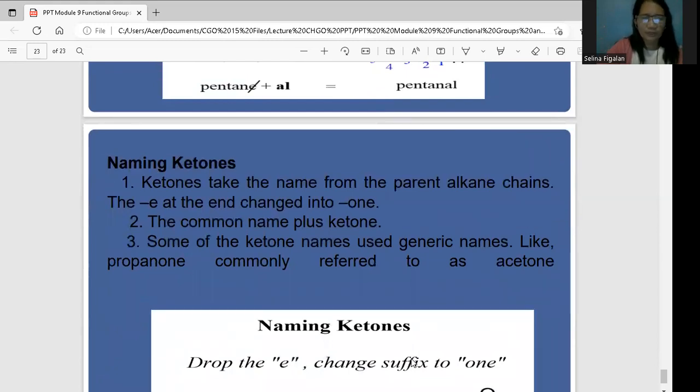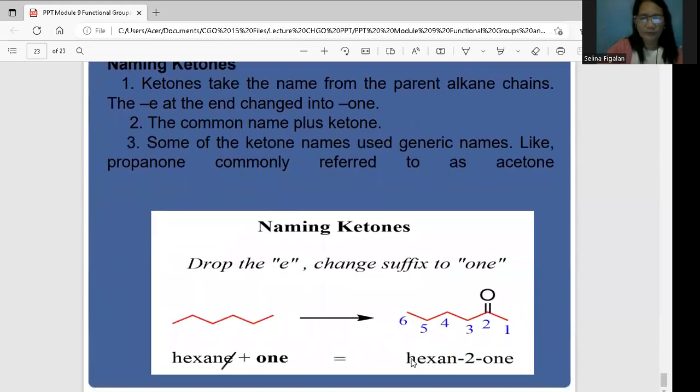Naming ketones: ketones take the name of the parent alkane chain, and the letter E at the end is replaced with ONE. For example, if this is hexane, you remove the letter E and combine it with ONE, and this becomes hexanone. So that is the end of your lesson.